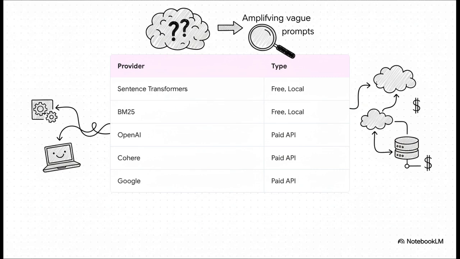Next up, the embedder. That's the part that turns your text into searchable data. And you've got a ton of options here. You can go with free, local models that run right on your own machine, which is great for privacy and cost, or you can plug into the heavy-duty power of paid APIs from folks like OpenAI, Cohere, and Google.